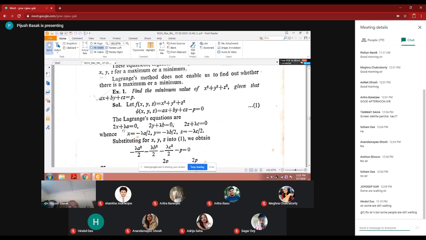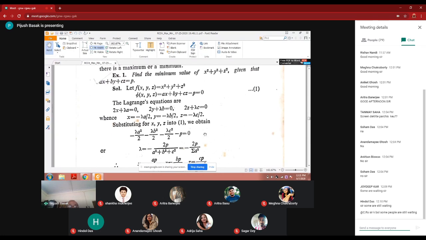Using the Lagrange equation that has been described in the last section, we can get 2x plus lambda a, plus 2y plus lambda b, plus 2z plus lambda c is equal to 0. From here, x is equal to minus lambda a by 2, y is equal to minus lambda b by 2, and z is equal to minus lambda c by 2. Substituting in equation 1,